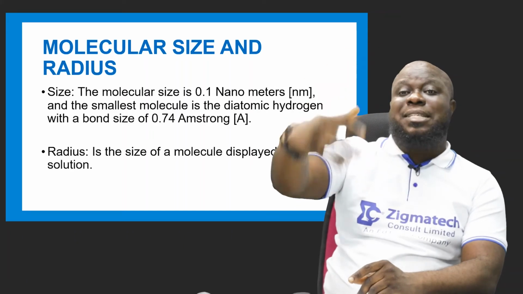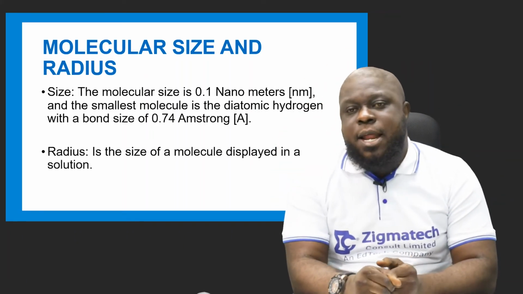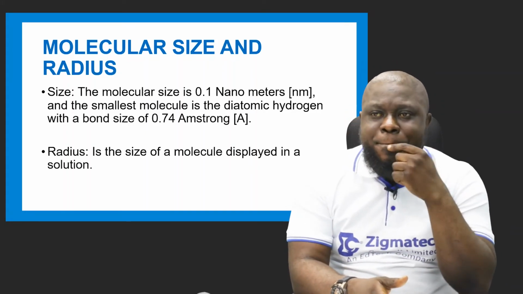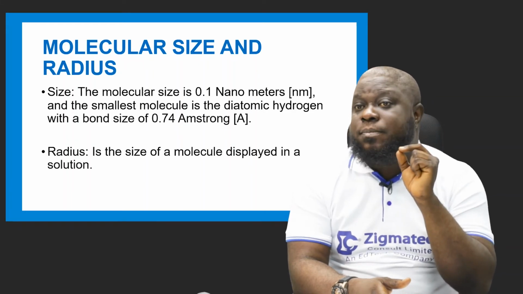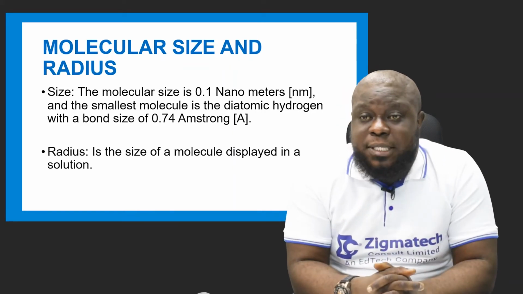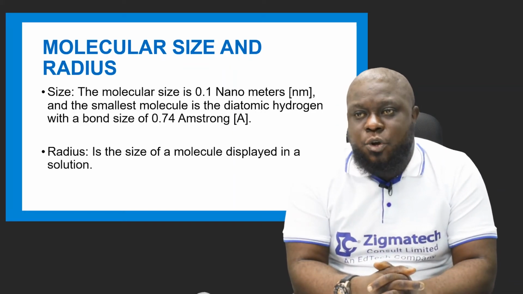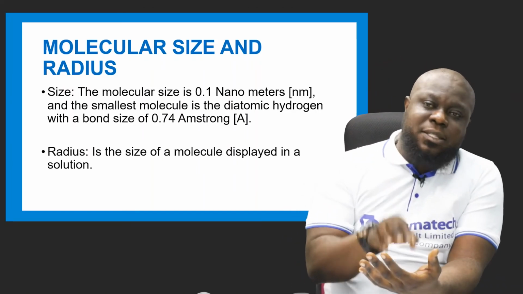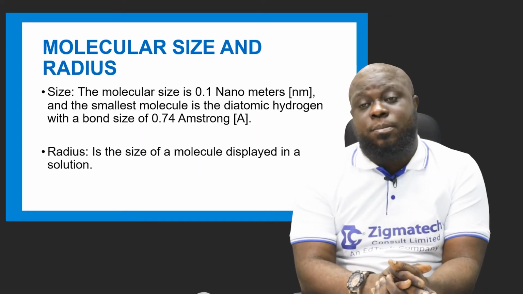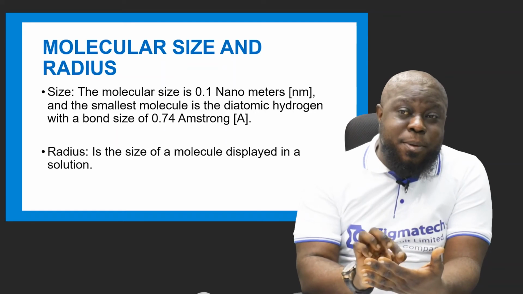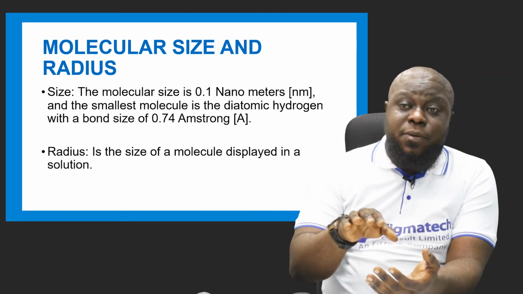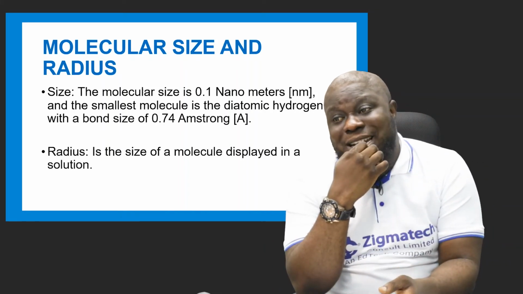Now, let's look at the molecular size and radius. Okay, the molecular size is 0.1 nanometers, the same as the atom. And the smallest molecule is the diatomic hydrogen with a bond size of 0.74 angstrom. Hydrogen is diatomic, okay, because it has 2 atoms, so it's diatomic. It is the smallest diatomic molecule. And the molecular size of a molecule is the same as the atom, 0.1 nanometers.